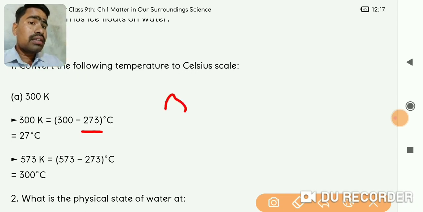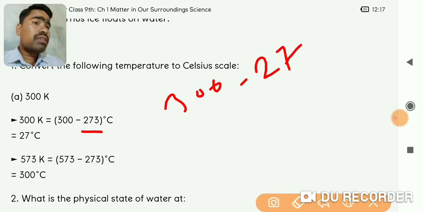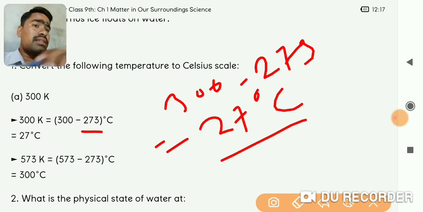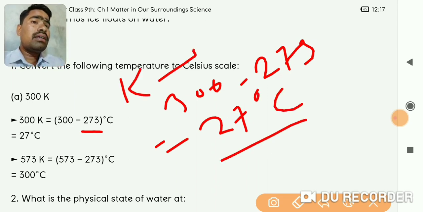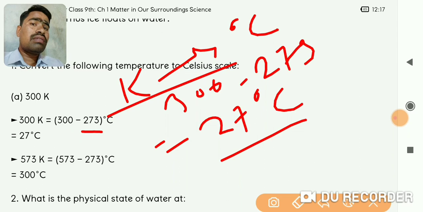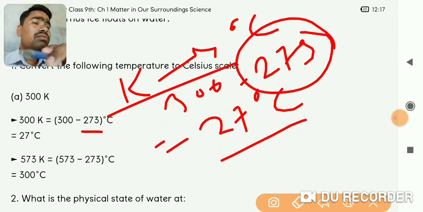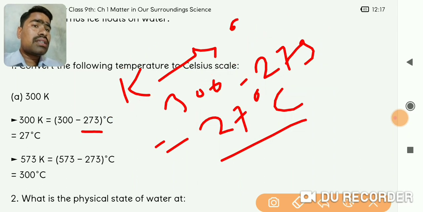So here 300 minus 273 gives you 27 degrees Celsius. So from Kelvin to degree Celsius, we subtract 273 from the Kelvin.